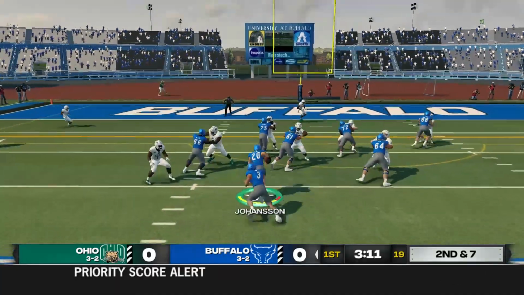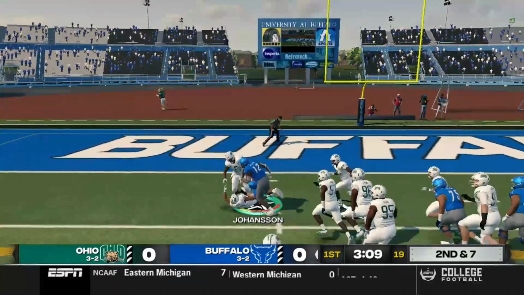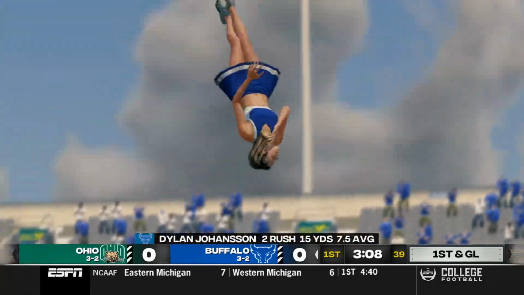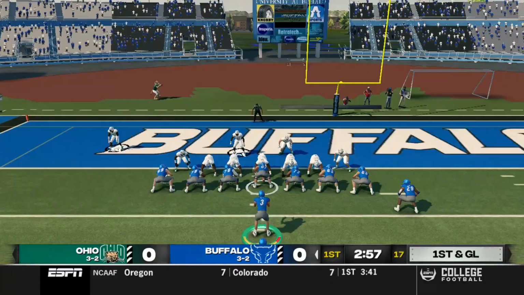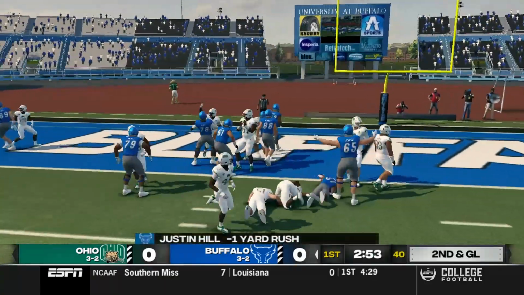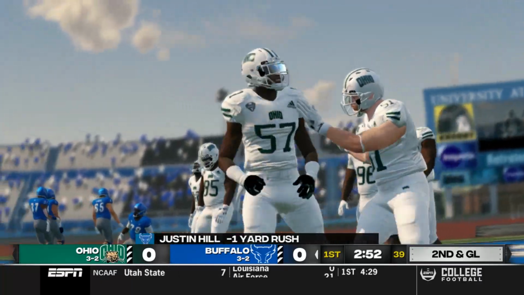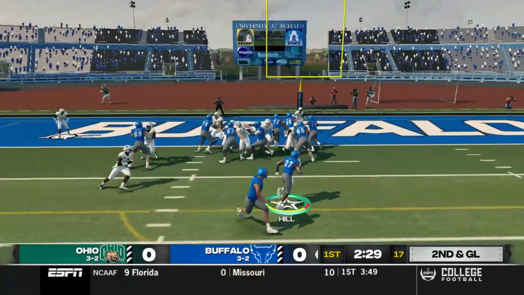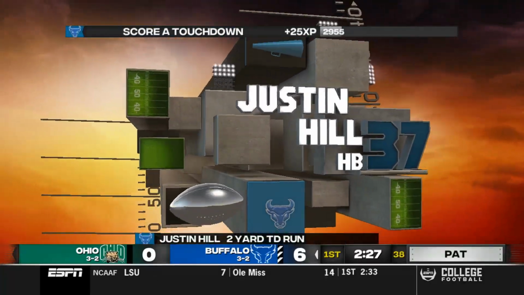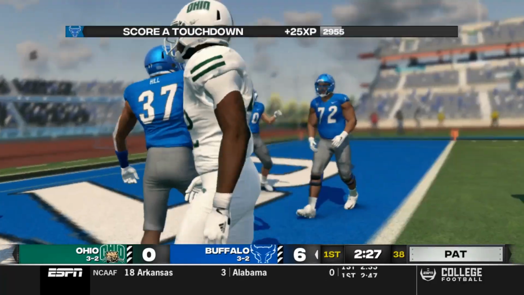This Bulls offense has controlled the clock the entire first quarter. They've drained more than half of it with a 12-yard run by Dylan Johanneson. They've continued that trend of ball control. Hill gets the carry. He loses 1 on the play. Coming out here, 2nd and goal. Another carry by Justin Hill. This time he powers his way in. Bulls 6, Bobcats nothing.